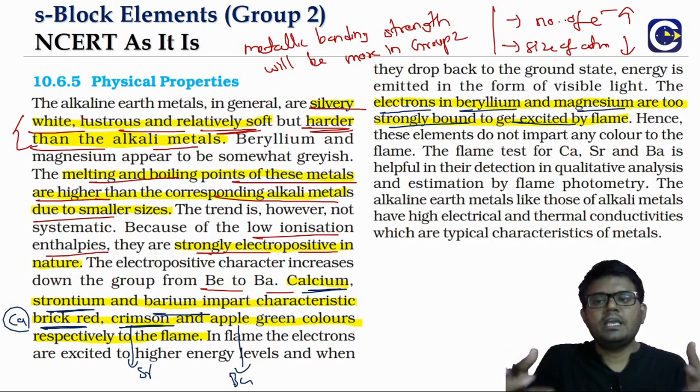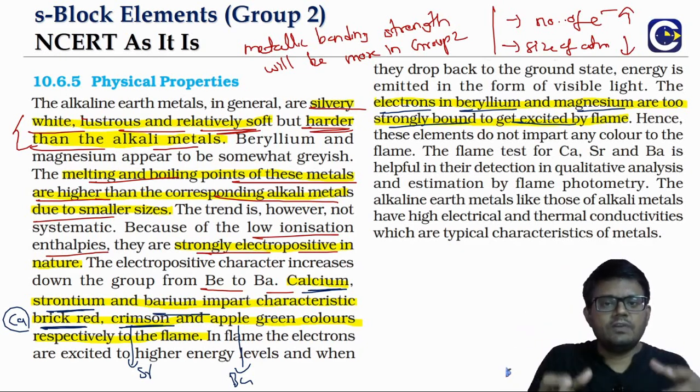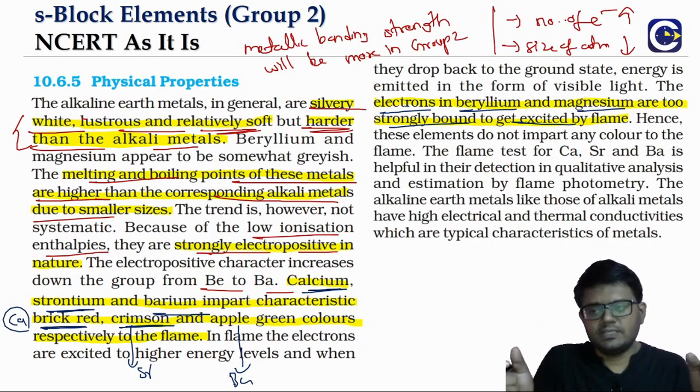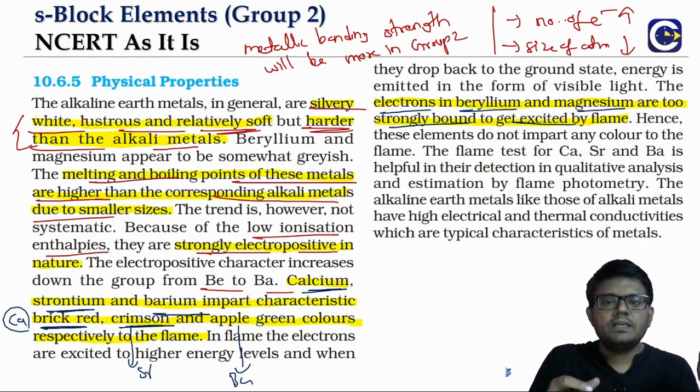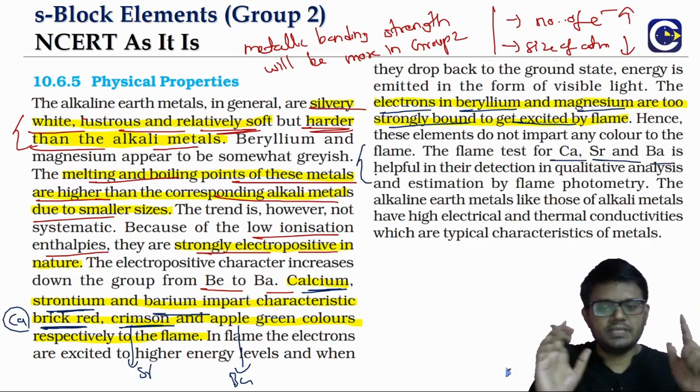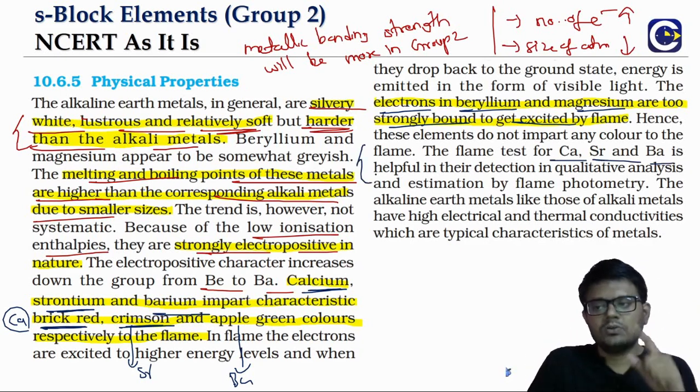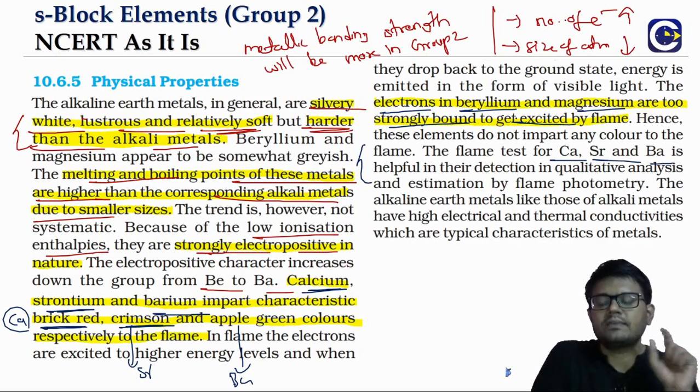And even if you supply the energy and get them excited, the corresponding radiation will not fall in the visible region. That is the reason we don't see a flame test given by beryllium and magnesium. It is only for calcium, strontium and barium. So this is a very important thing, the flame test, both for the alkali metals and also alkaline earth metals, and also the reason why we don't see the flame test for beryllium and magnesium.